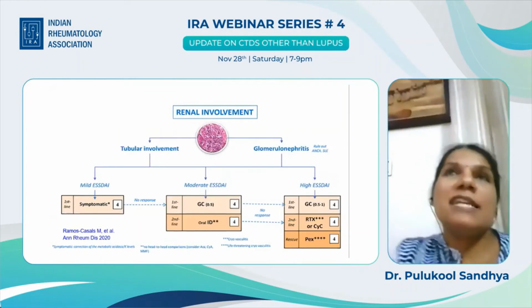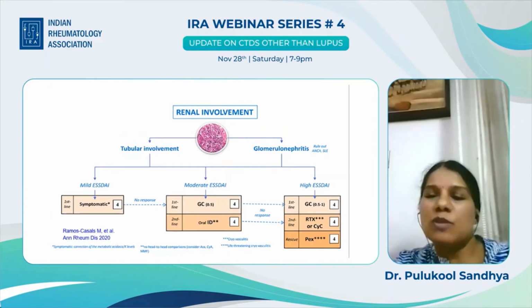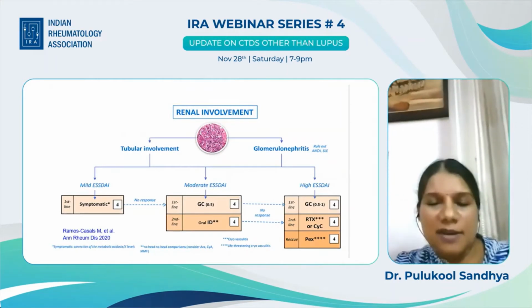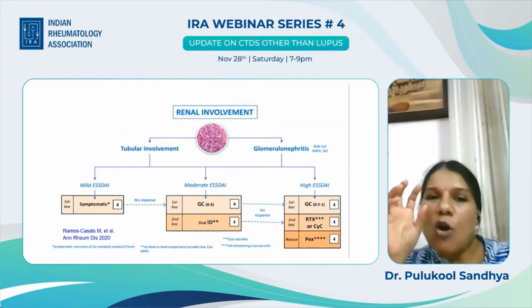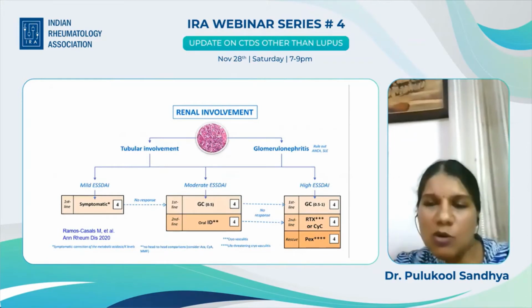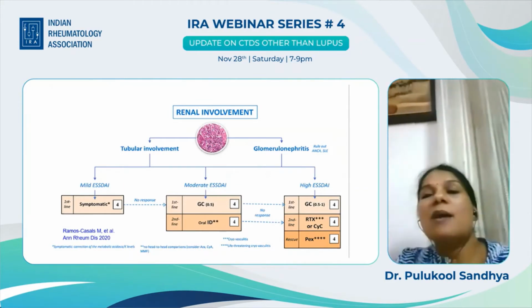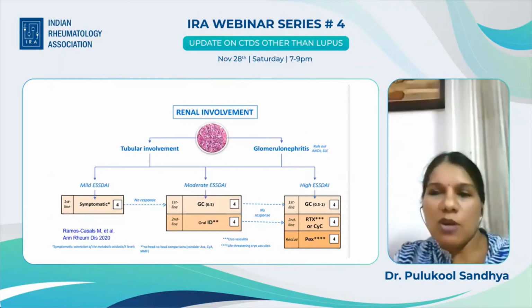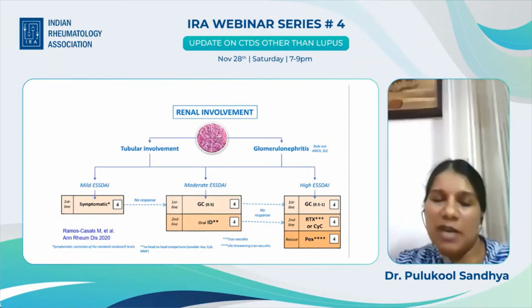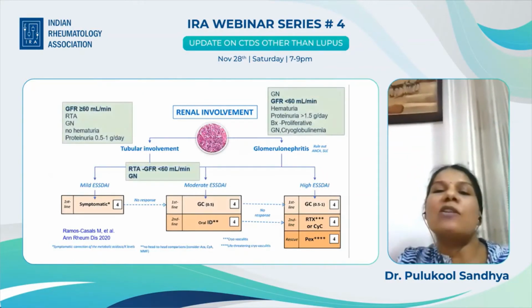Now, talking about renal involvement, I think this is one manifestation which would be seen by all rheumatologists working in Sjogren's. So, renal involvement consisting of tubular involvement and rarely glomerulonephritis. So, if we encounter glomerulonephritis, we should rule out primary vasculitis and SLE. Now, the subsequent treatment of tubular and glomerulonephritis is dependent on ESSDAI. So then we should know how the ESSDAI is scored as mild, moderate, and severe.